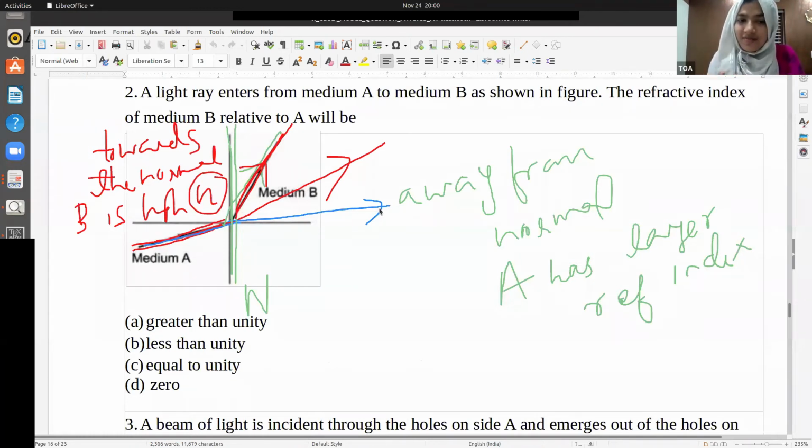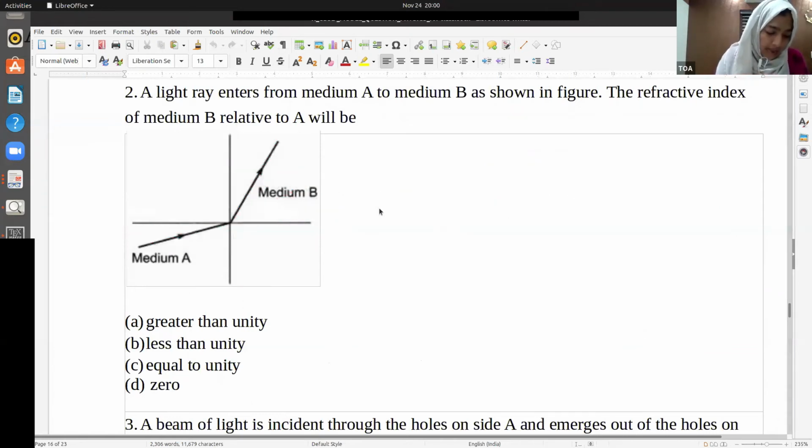Understood? If it is towards the normal, that means the medium B is denser. Medium B is denser means its refractive index is more compared to A. So what will be the answer to this question? Is it greater than unity? Which will be higher? N of B is higher here, right?